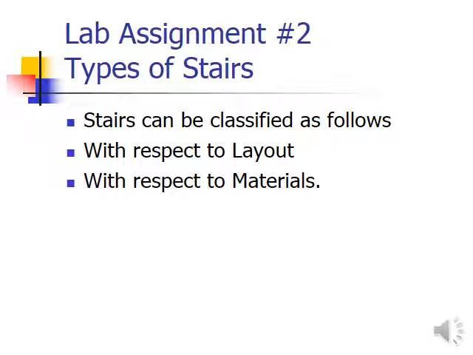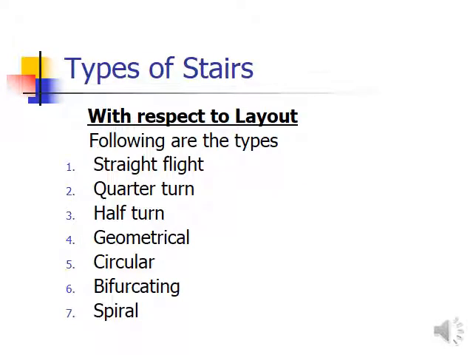The next slide is regarding your lab assignment number 2, that is the types of stairs. I am going to discuss lab assignment number 1 and lab assignment number 2 in your online session next week, inshallah. But briefly, with respect to the types of staircase, you have to explain in your lab assignment the layouts and geometry: the straight flights, quarter turn, half turn, geometrical, circular, bifurcating and spiral.